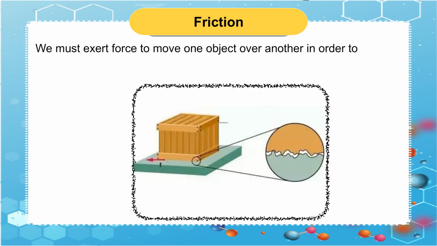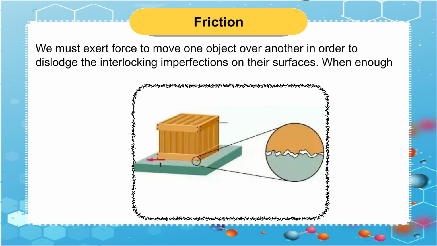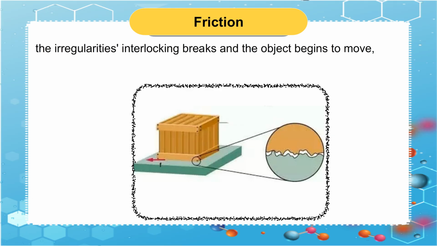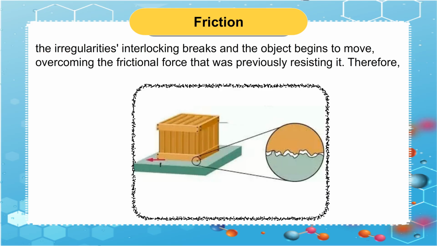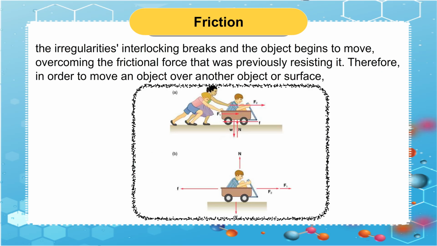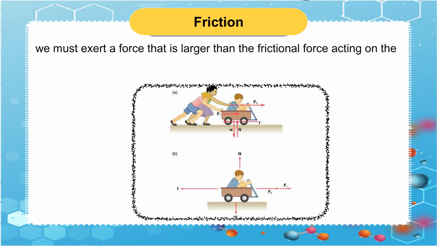We must exert force to move one object over another in order to dislodge the interlocking imperfections on their surfaces. When enough power is applied, the interlocking of irregularities breaks and the object begins to move, overcoming the frictional force that was previously resisting it. Therefore, in order to move an object over another object or surface, we must exert a force that is larger than the frictional force acting on the two surfaces.